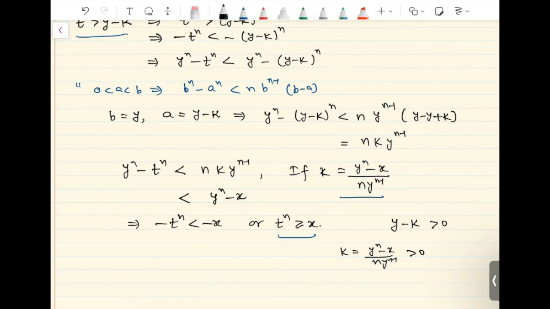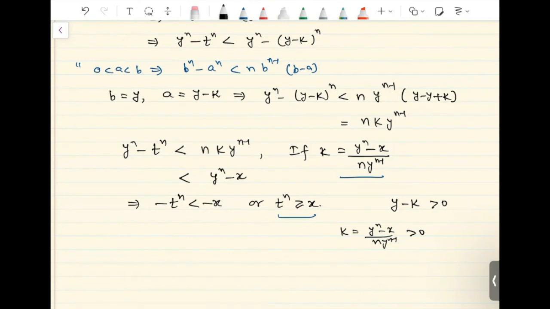So first of all k is actually positive, and then if we look at y minus k, if we start with the definition of k, this will be strictly less than y raised to n divided by n y raised to n minus 1, which is y divided by n, and that is less than or equal to y. So this implies y minus k is greater than 0. So both k and y minus k are positive numbers.